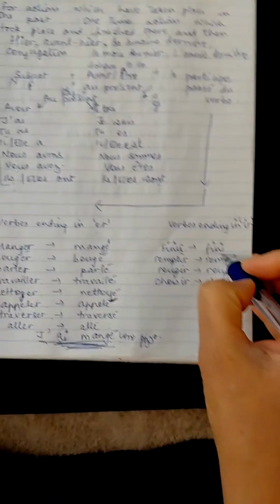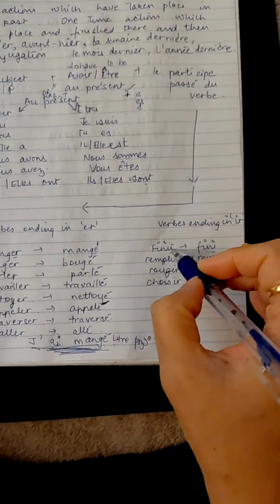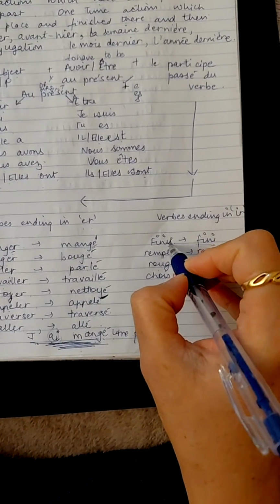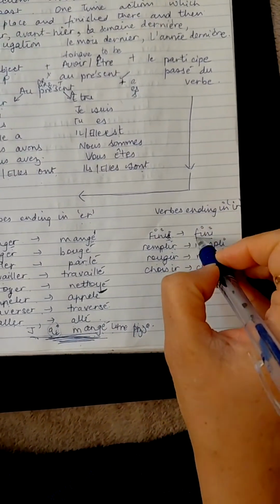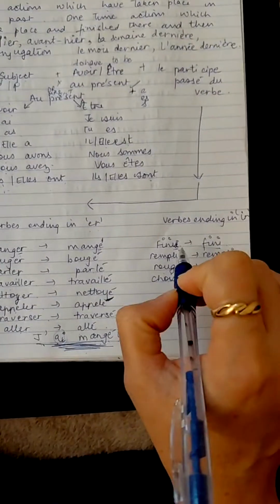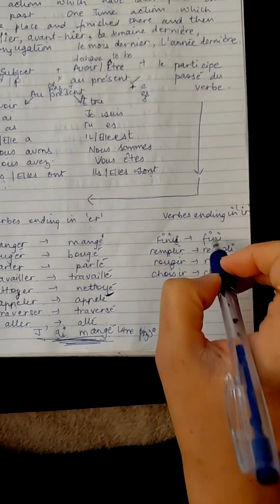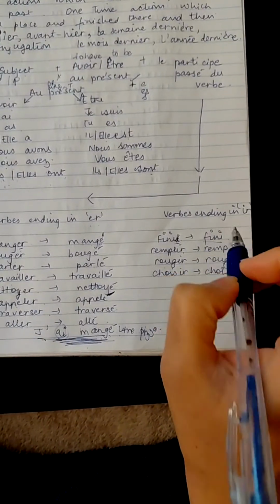Finir is spelled F-I-N-I-R. I remove the last r and the leftover would be F-I-N-I. That would be taken as the past participle form of the verb finir.